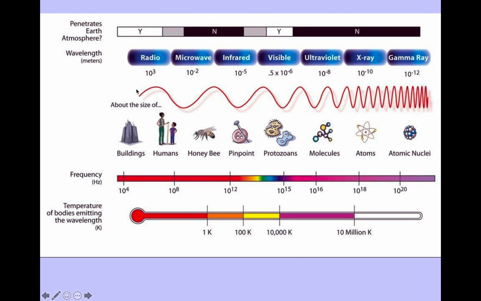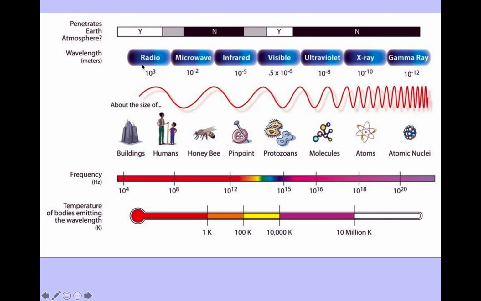All right. This graphic is really cool because it puts all the information about the EM spectrum in one place. So as you can see down here, the hotter the temperature of the body that's emitting the wavelengths, the more energetic the radiation. So you need really, really hot, energetic bodies, things in space like supernovas, to give off gamma rays because it's very high intensity radiation. The lower the temperature, the less intense the energy of the electromagnetic radiation. So it gives you these objects to think of the wavelength, how long the wavelength is.